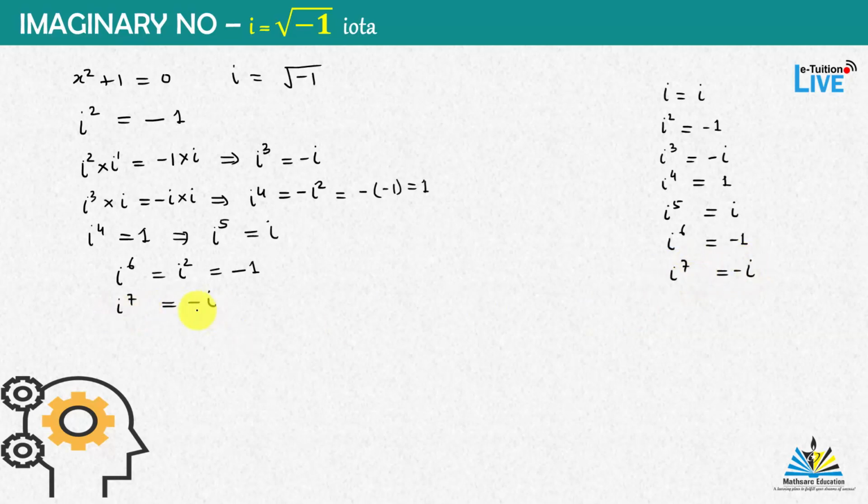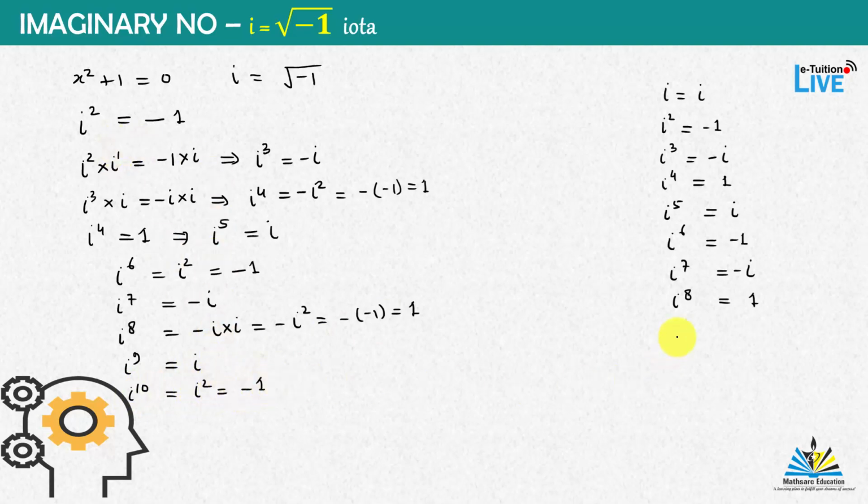On multiplying again by i, i to the power 8 is equal to minus i into i, that is minus i square, and i square is equal to minus 1. So we will have minus of minus 1, that is 1. So i to the power 8 is equal to 1. Similarly, again we multiply by i, and we get i to the power 10 is equal to i square, and i square is equal to minus 1.